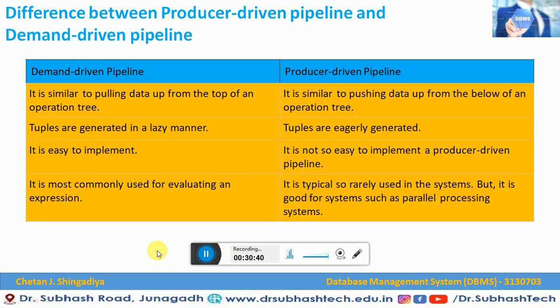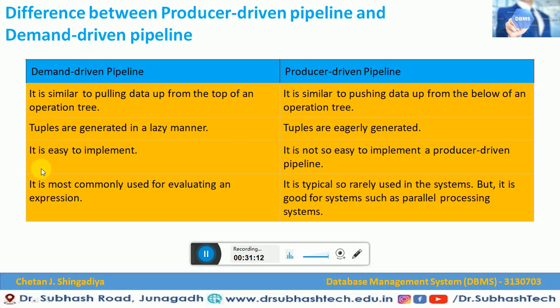Now let us talk about the comparison between demand driven and producer driven pipeline. Demand driven pipeline is similar to pulling data from the top of the operation tree, whereas producer driven is similar to pushing data from the bottom of the operation tree. In demand driven pipeline, tuples are generated in a lazy manner; in producer driven, tuples are eagerly generated.